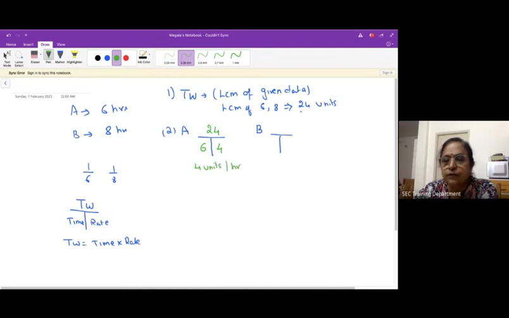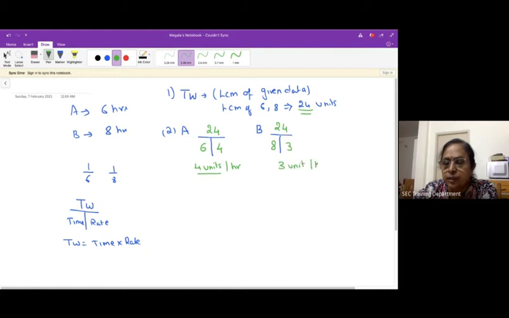Same thing for B: the same 24 units B completes individually in 8 hours. So 24 by 8 is 3. That means B can complete 3 units per hour.